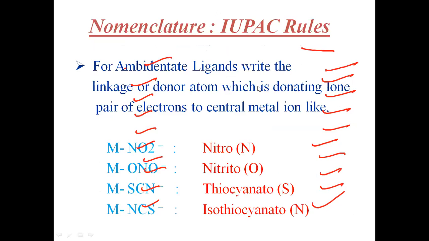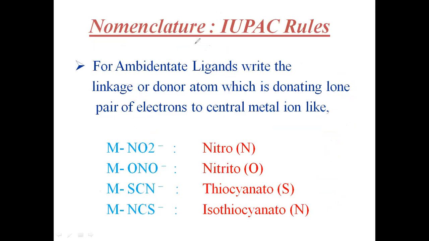Next, see some other rules here. There are still some rules that you must understand. For ambidentate ligands, write the linkage or donor atom that donates the lone pair of electrons to the central metal ion. Sometimes there is NO2, ONO, SCN, and also NCS. So to avoid confusion you must write like this.